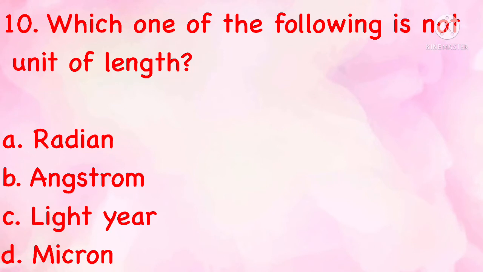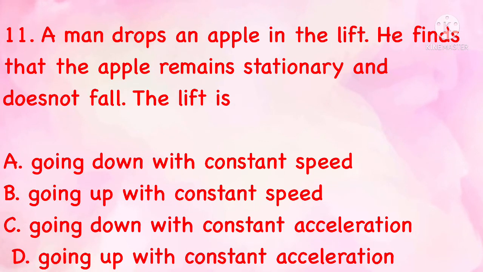Which one of the following is not a unit of length? Radian, angstrom, light year, micron. The correct answer is A, radian. A man drops an apple in the lift. He finds that the apple remains stationary and does not fall. The lift is going down with constant speed, going up with constant speed, going down with constant acceleration, going up with constant acceleration. The correct answer is C, going down with constant acceleration.